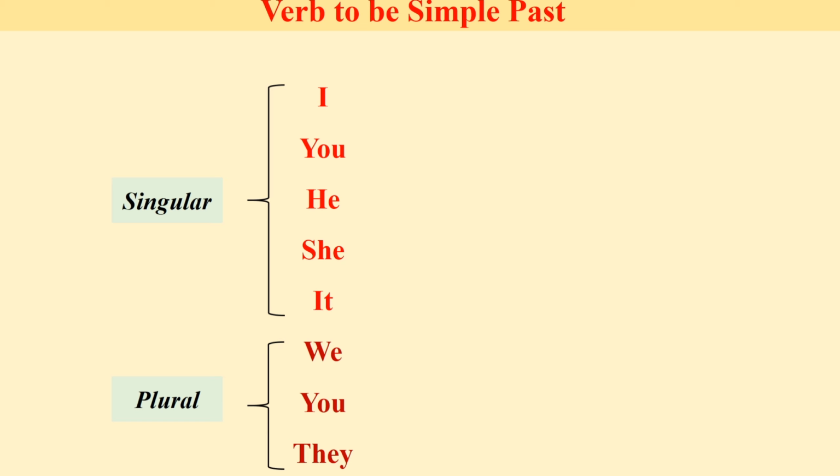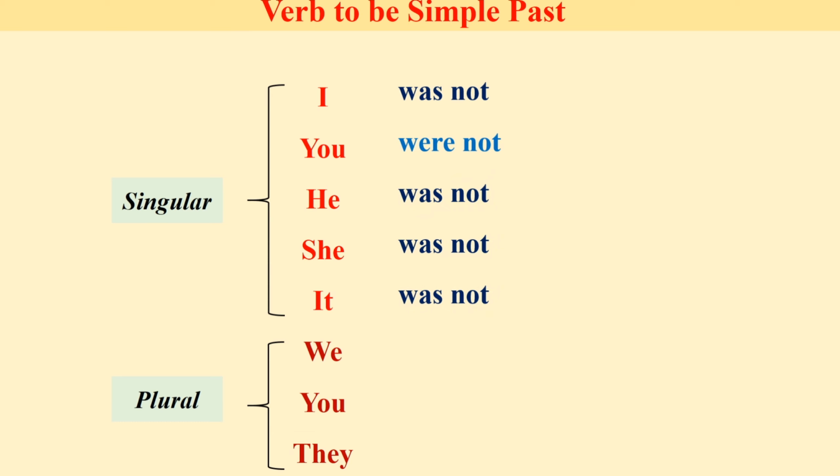Now let's go to verb to be in the simple past, the negative form. I was not. You were not. He was not. She was not. It was not. We were not. You were not. They were not. Okay, so this is the verb to be in the negative form.